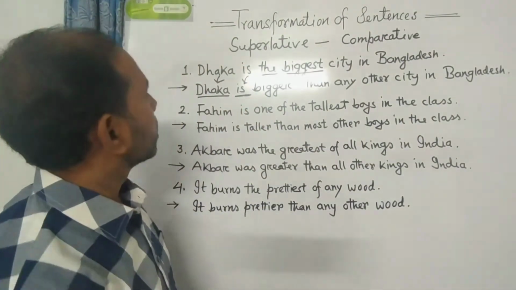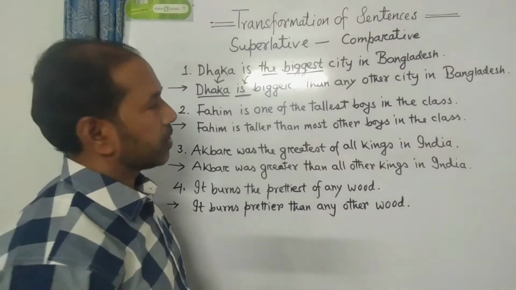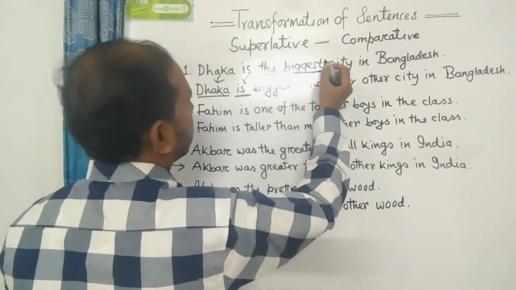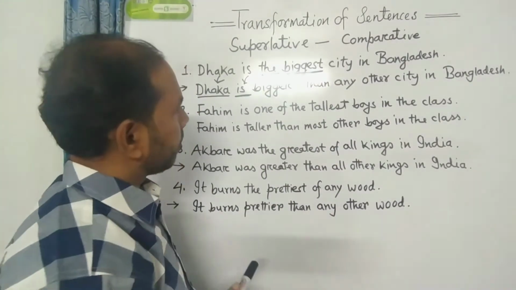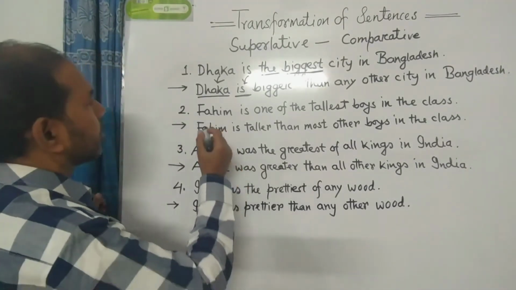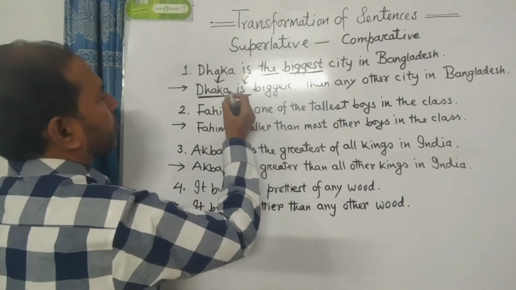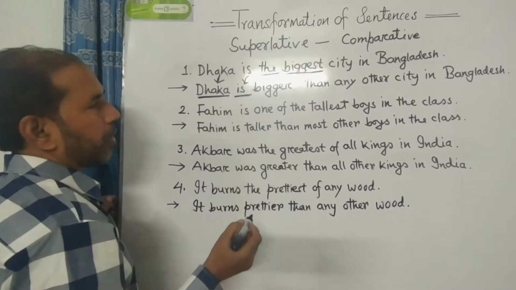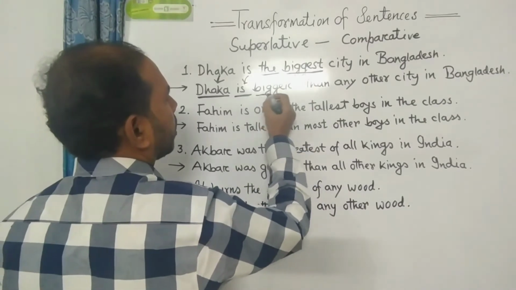Number 1, what we see? There is an example here, please notice. Dhaka is the biggest city in Bangladesh. If we find only the and the superlative form of adjective, then at the time of turning into comparative, there will be no sense of subject and verb. Dhaka is the subject and here the be verb is. So there is no sense.